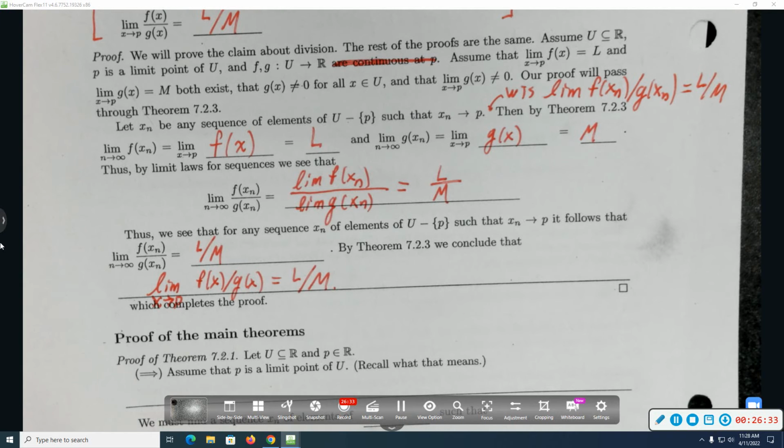That seemed pretty okay? Yeah. And maybe there are some things to notice here that are nice. There were no epsilons and deltas. In fact, in the proof we just used things that we already knew. We said I'm going to translate to sequences. I'm not going to worry about where the limit laws for sequences came from. I'm just going to say I know that they're true, so I can use them. Now we'll translate that.